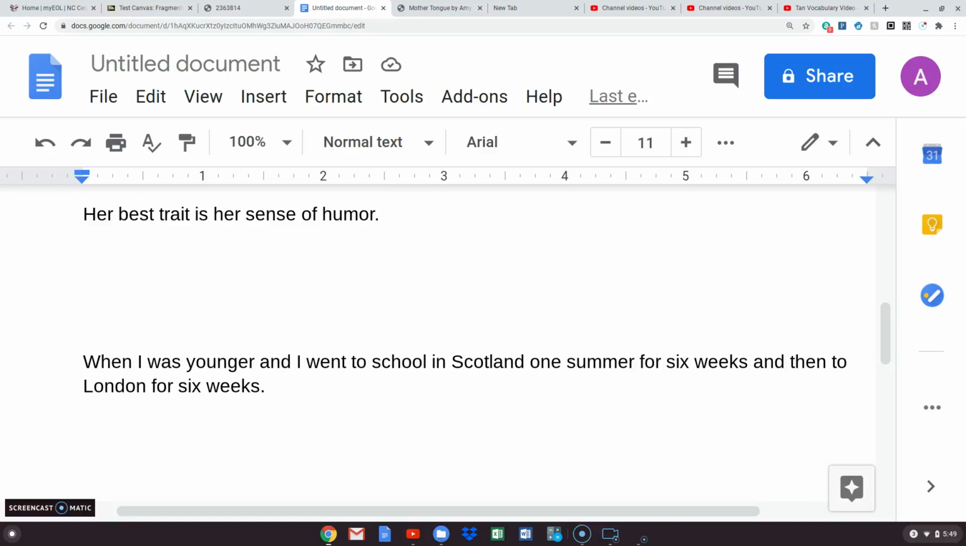Notice I can fix this a variety of ways. If I want to keep the when, then I need a complete sentence to join it. When I was younger and I went to school in Scotland one summer for 6 weeks and then to London for 6 weeks, I had a wonderful learning experience, something like that. That's one way to do it.